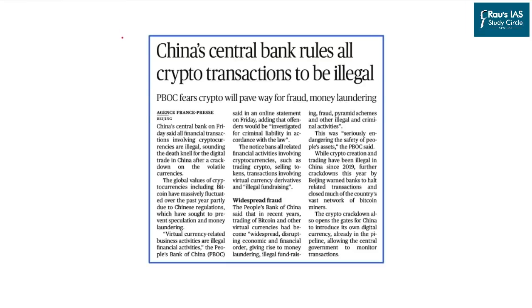So now we come to the important references. This article was published on page 11 of the Delhi edition of The Hindu newspaper and talks about China's move to make crypto transactions completely illegal in India. When it comes to understanding cryptocurrency and blockchain technology, we have to go into much more detail.